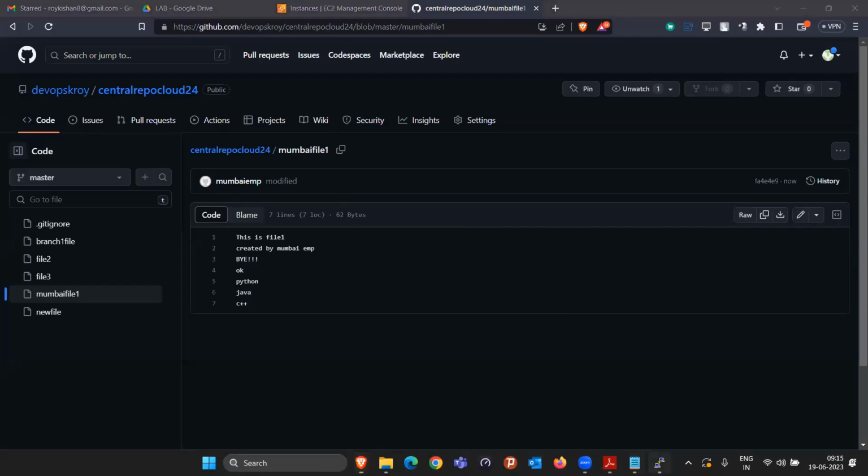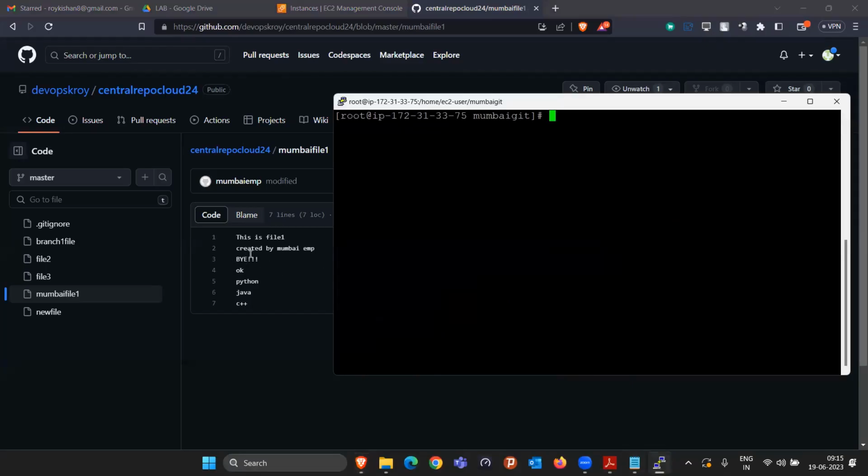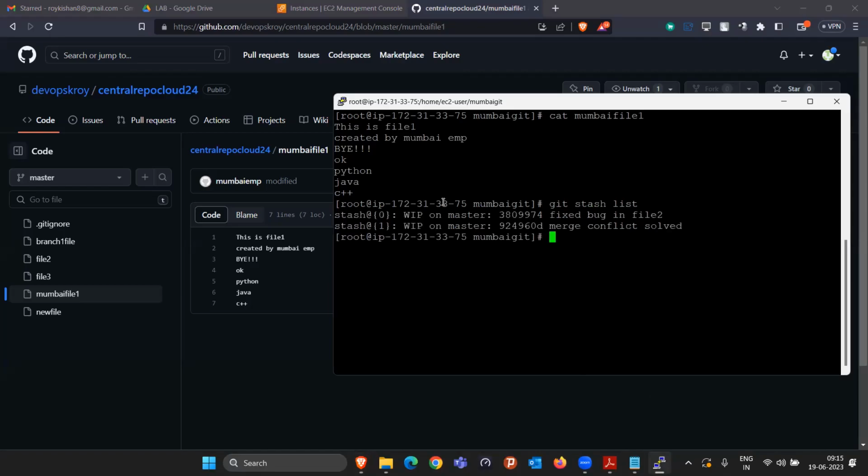Okay. So now again, I have to take my code back, right? But I made some changes. In place of welcome, now I wrote bye. So is that going to come back, or how is it going to work? Okay, so this is the Mumbai file one current thing. As soon as I say git stash list, it will say that there are two storages. Okay, because we did the stash 2 times, right? So now tell me, if I say git stash apply stash@{0}, will it return the 4 lines of code or the 8 lines of code inside this Mumbai file one? What do you think?